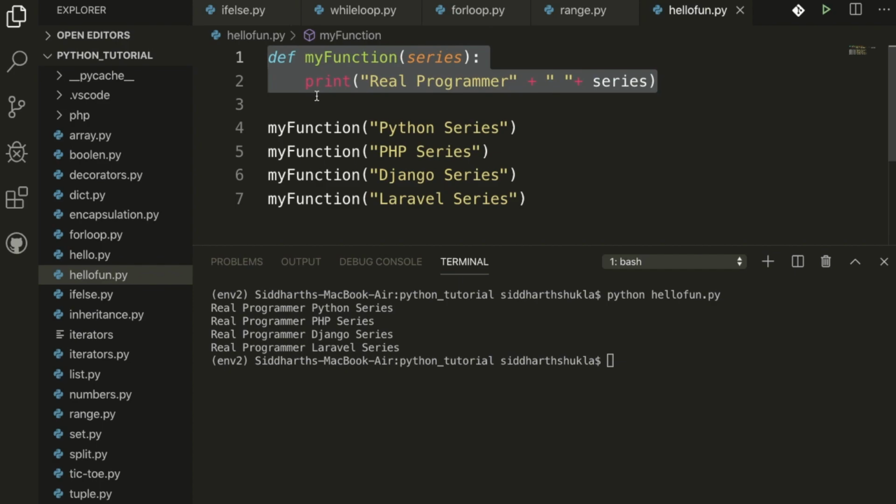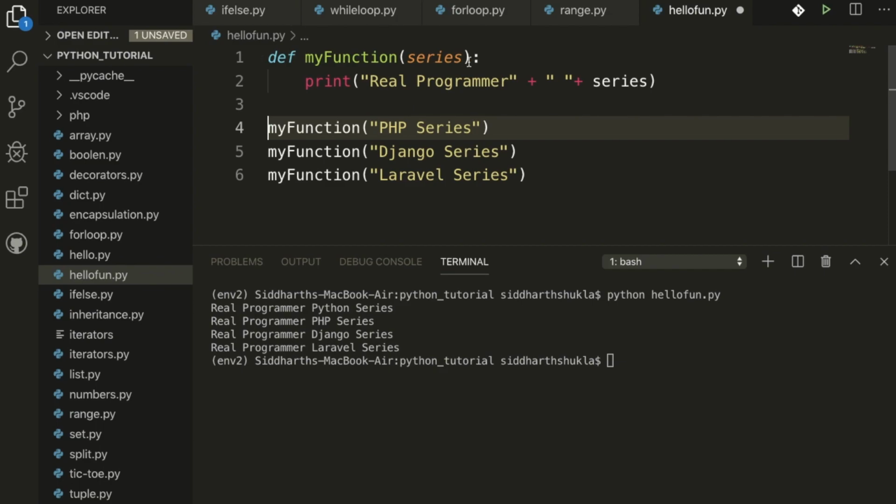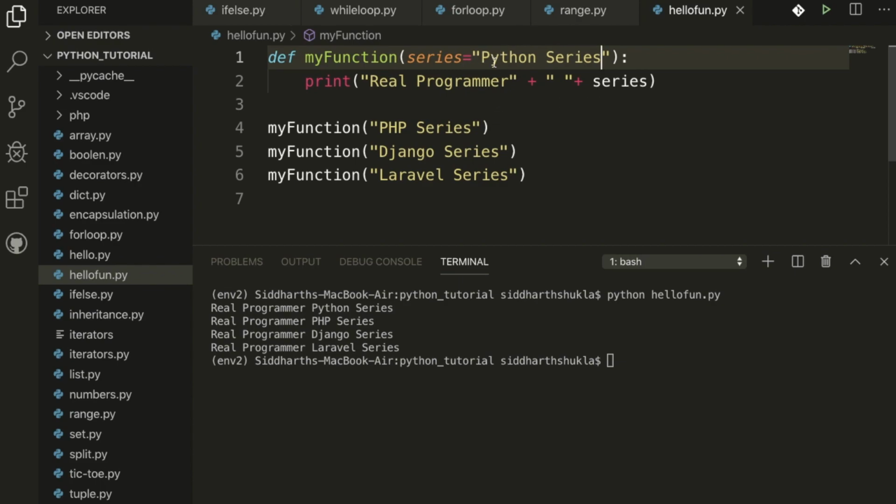And suppose you want to use default parameters, you can also use default parameters, whatever you want you can put here. Suppose I want a series like Python, I'm going to delete this one. We have the series, and I'm going to put it here as a default series. We put it inside the function parameters, within the series variable. You can check here.